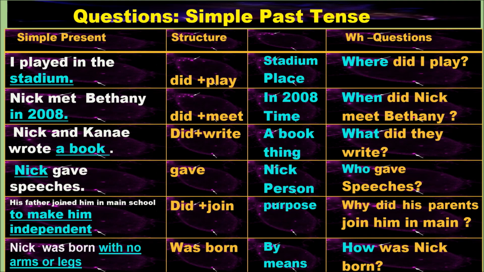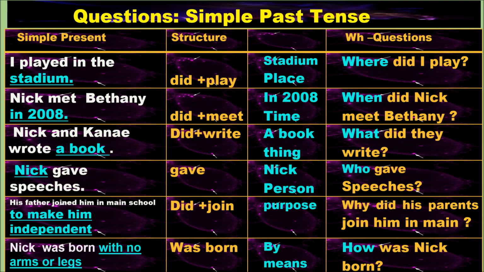For example, Nick is playing golf. Who is playing golf? Nick went to Hawaii. Okay? Who went to Hawaii? So this is how framing a question with who is very simple.